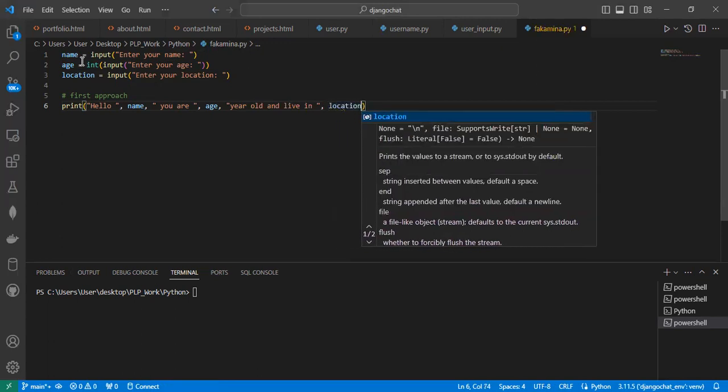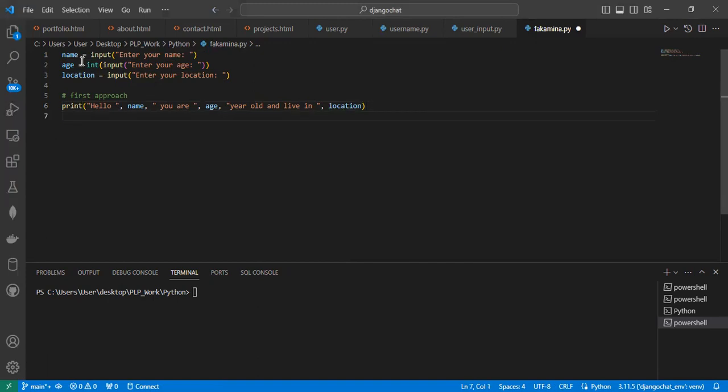You call that variable location. Voila, you are done.